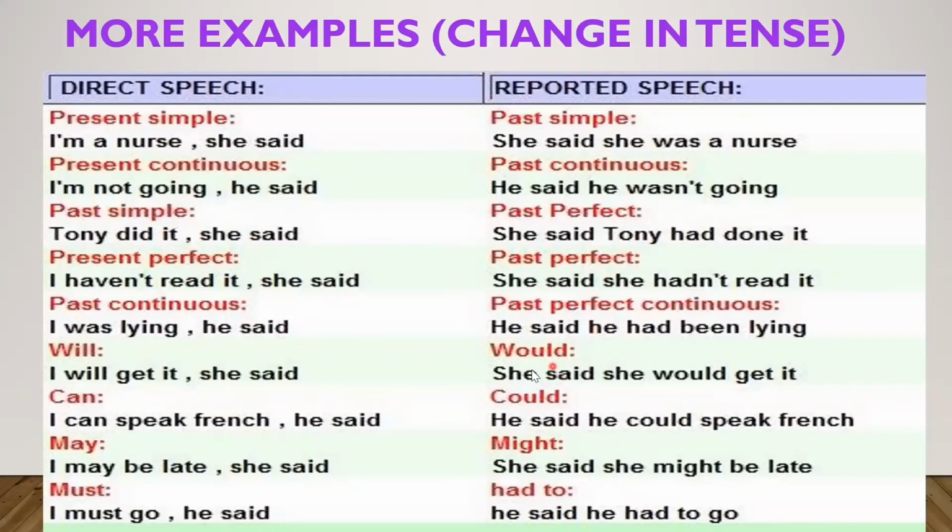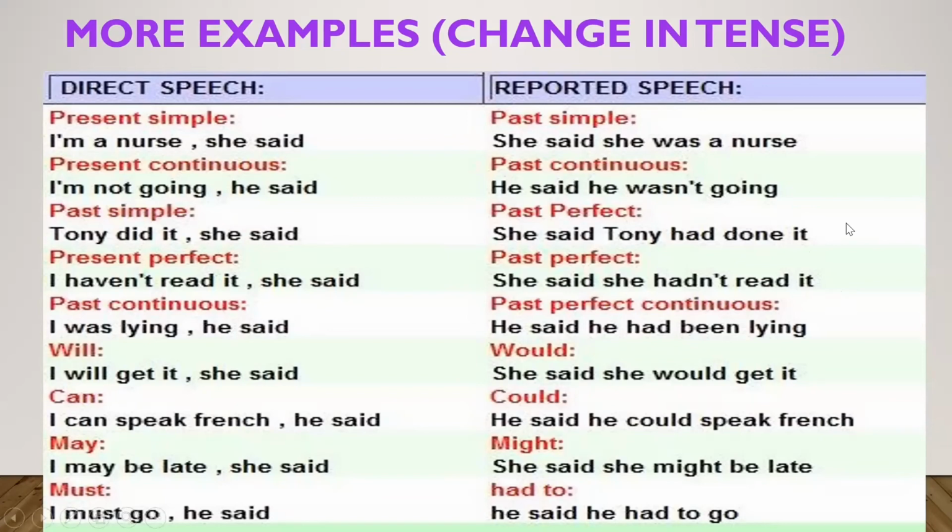Will becomes would, can becomes could. I will get it, she said. She said she would get it. I can speak French, he said. He said he could speak French. Can became could. May becomes might. I may be late. She said she might be late. Must becomes had to. I must go, he said. He said he had to go. Here, must became had to. So these are the examples. I hope these examples helped you to understand in a better way.